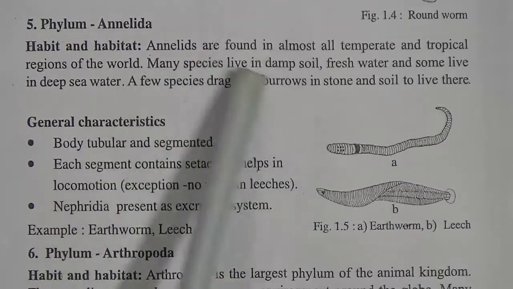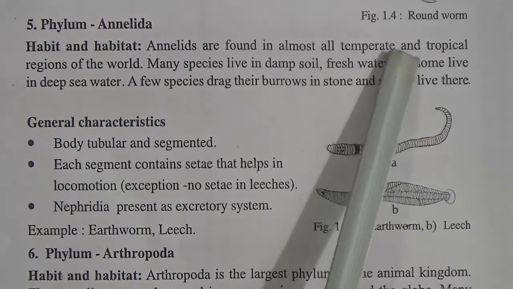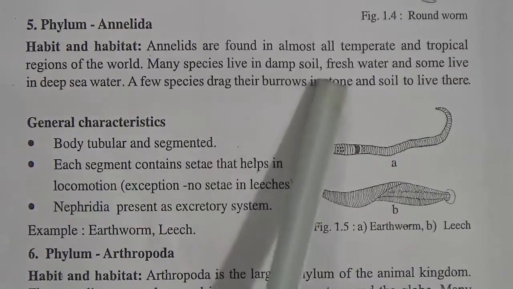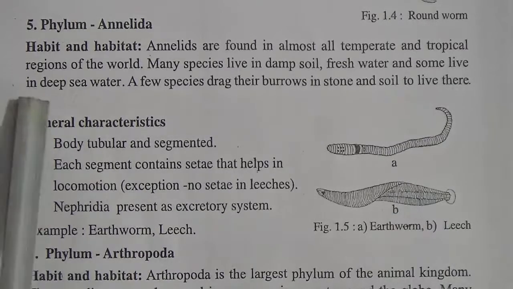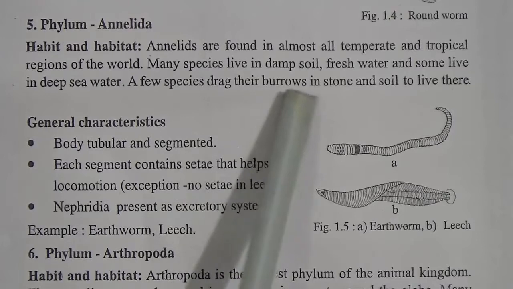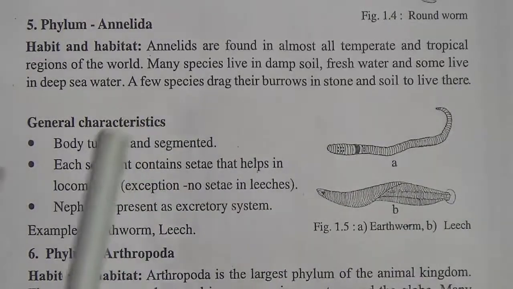Habit and habitat of Annelida. Annelids are found in almost all temperate and tropical regions of the world. Many species live in damp soil, fresh water, and some live in deep sea water. A few species dig their burrows in stone and soil to live there.